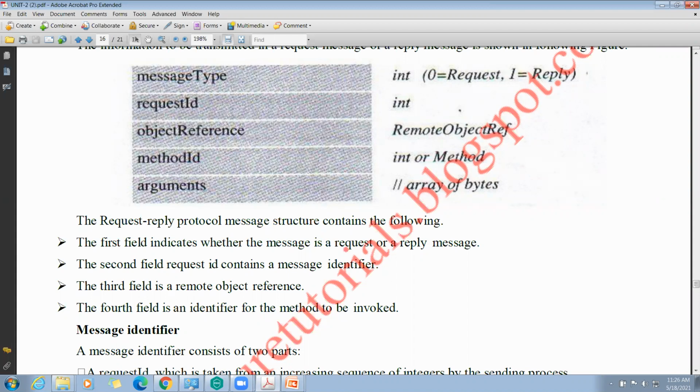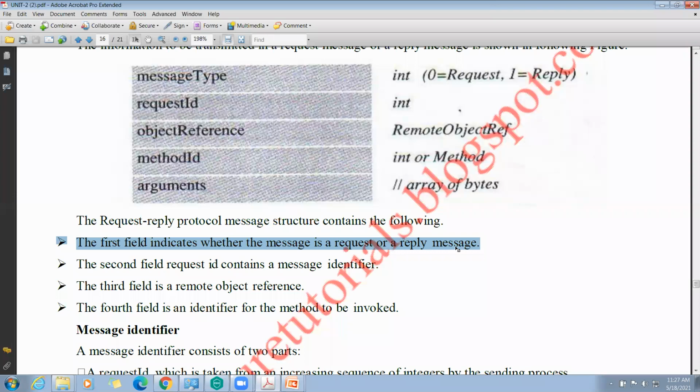See the next point. The request reply protocol message structure contains the following. The first field indicates whether the message is a request or reply message.